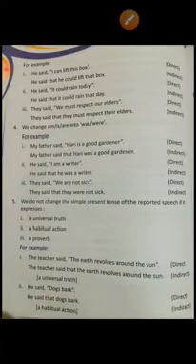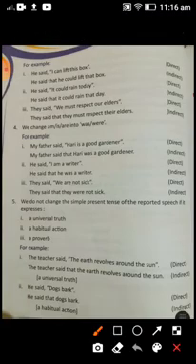Now come to the next page. All examples are of modals. Next one you can see: whenever we have any universal truth, habitual action or proverb, what we have to do? We don't have to change the reported speech. For example, the teacher said, the earth revolves around the sun. It is a universal truth, so we are not supposed to change this one.